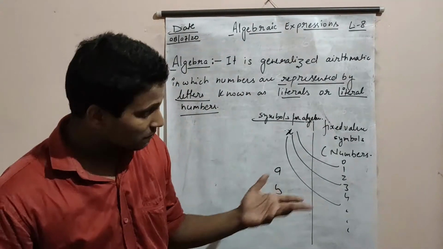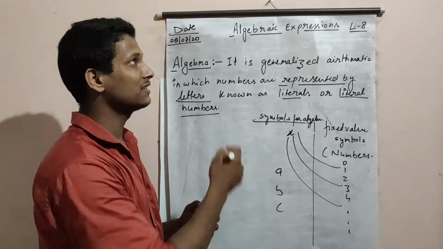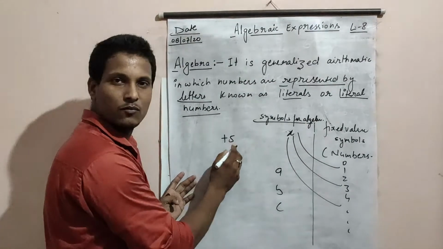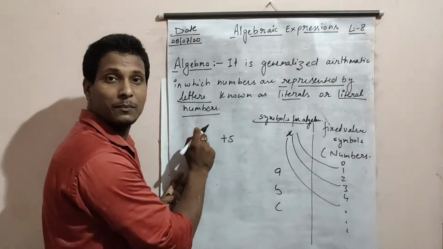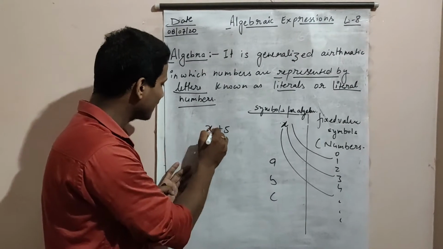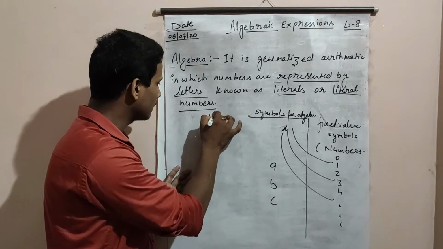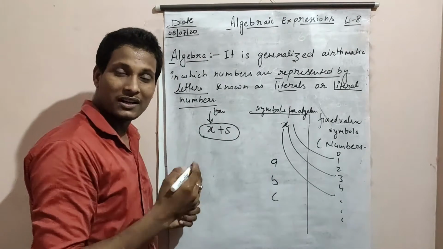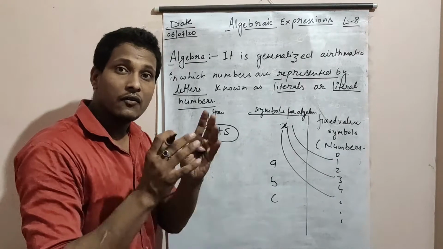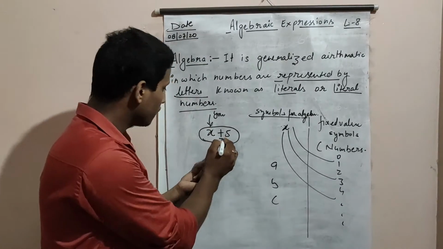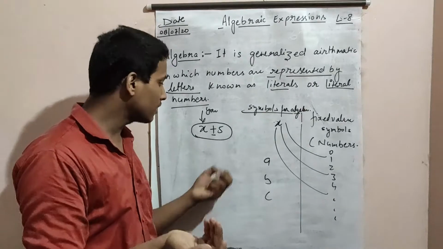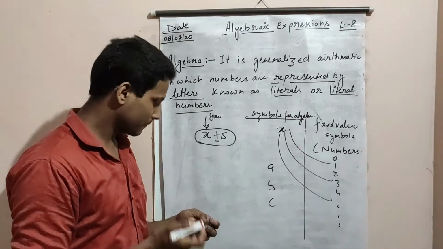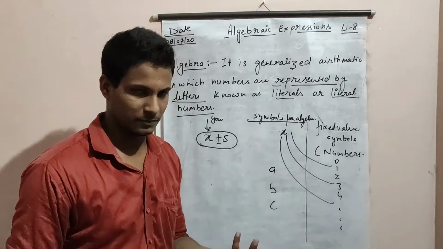So how do we represent this in mathematics? It will be represented by algebra. I don't know the number of apples you have, so I represent it as x. You have x apples, and the total for me is x plus 5. I know that I have 5 extra than you, so for adding something, we use the addition symbol. So, 5 extra.